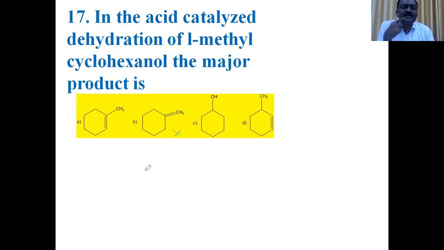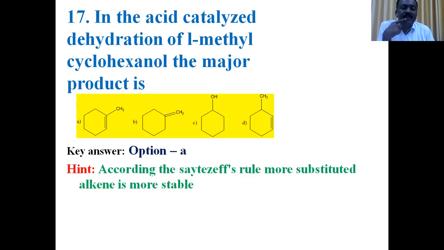So consider the options. Option A is an alkene with alkyl groups on the double bond. Option B is a terminal alkene. It has no alkyl substituents on the double bonded carbon. Options C and D are not relevant. Between option A and option B, the option A alkene is more stable. The more stable alkene is the major alkene formed during dehydration of alcohols. So option A is the right answer.